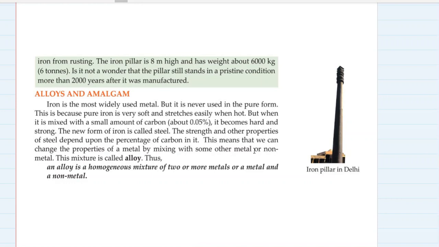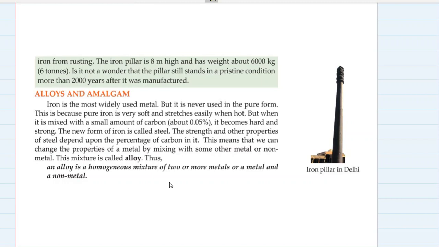But when it is mixed with a small amount of carbon, about 0.05%, it becomes very hard and strong. The new form of iron is called steel. The strength and other properties of steel depend upon the percentage of carbon in it. This means that we can change the properties of a metal by mixing it with some other metal or non-metal. This mixture is called an alloy.